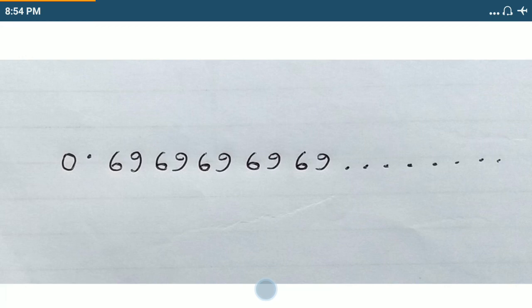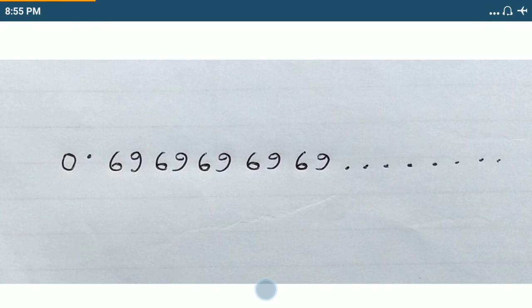If they ask me what is my 1000th digit, 1000 is an even number, so it will be 9. So I can easily find the nth term. So this type of decimal is called a non-terminating repeating decimal.